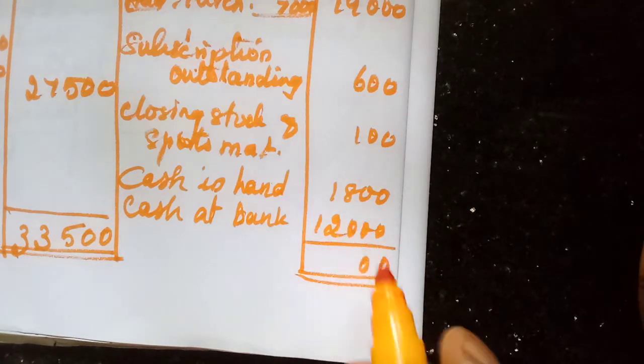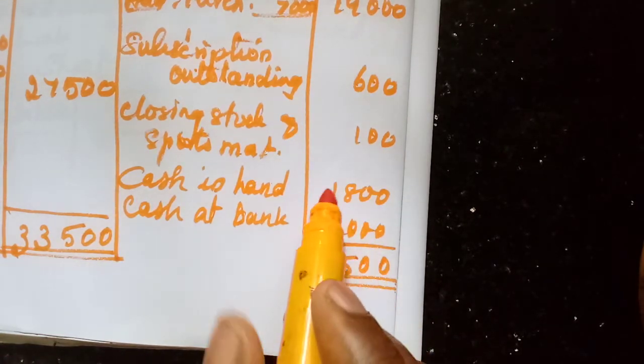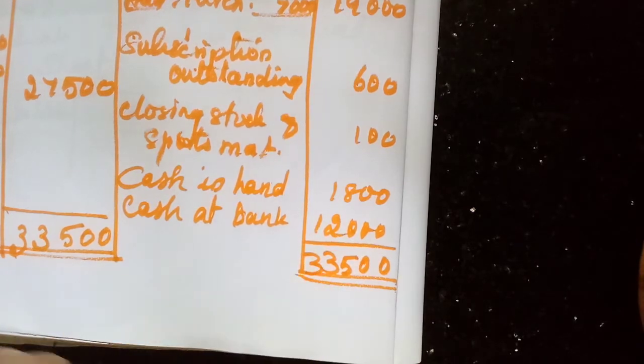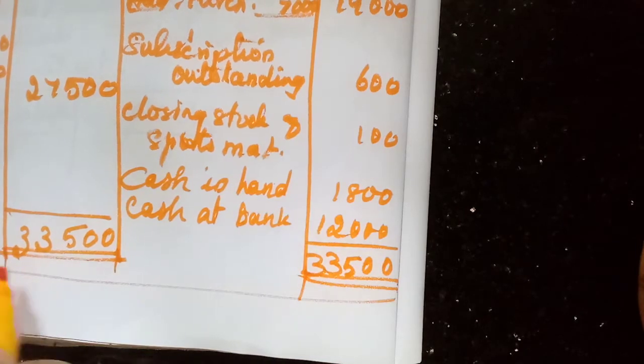7 plus 8, 15. Balance 1, 3, 4. 4 plus 9, 13. Balance 1, 2, 3. So we have got the answer. Okay, that balance sheet also over. Now we will see the next illustration.